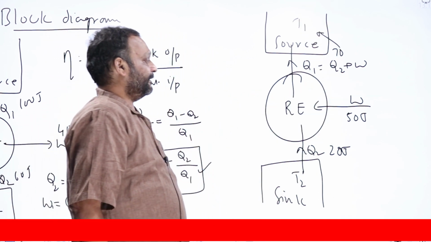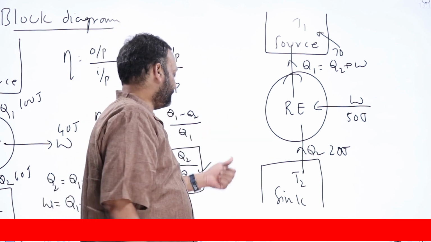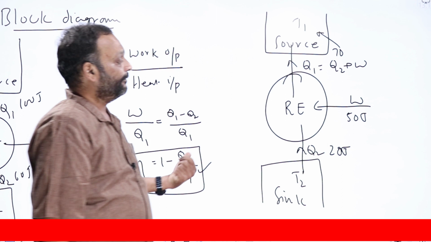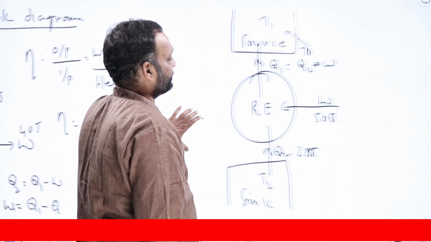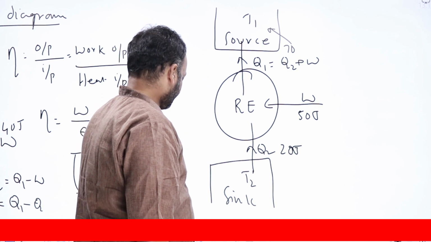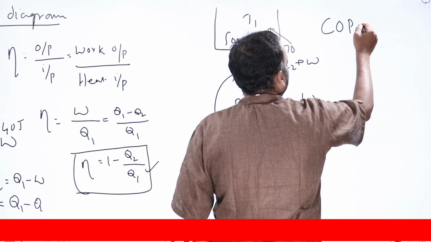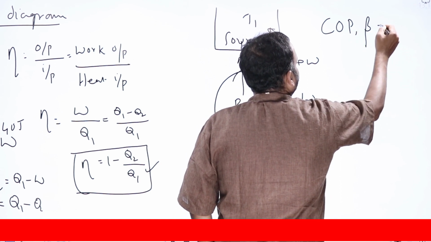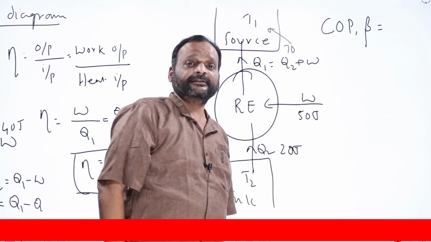Now, for every engine we need some efficiency term, but the efficiency term is used for a heat engine. For a refrigerator we use the term coefficient of performance, COP, usually denoted by beta. Eta is reserved for efficiency, beta is reserved for coefficient of performance.